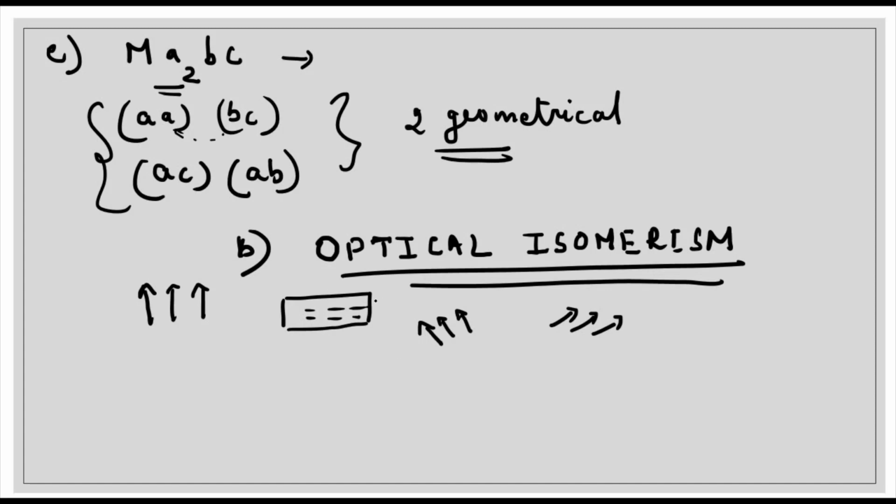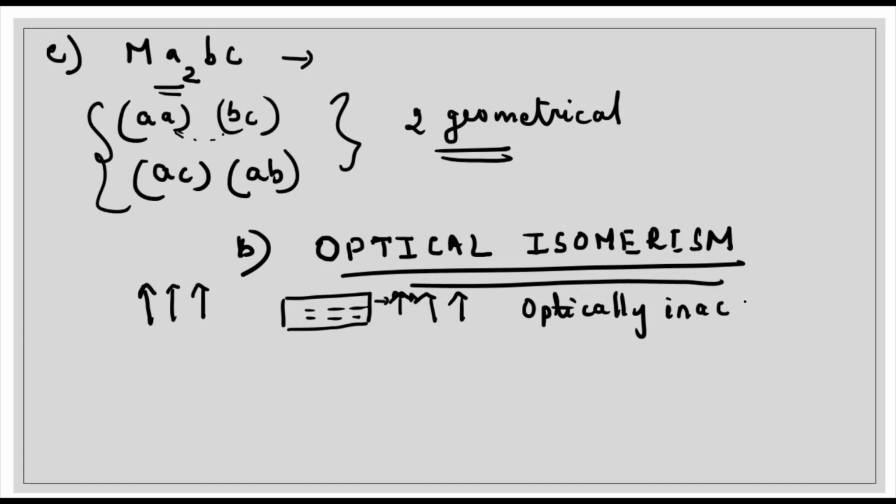Now, if the plane polarized light comes out as such, let me draw this. If it is passed through this and there is no change in the plane polarized light, then we can say that the object is optically inactive.